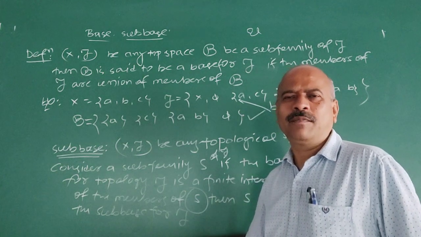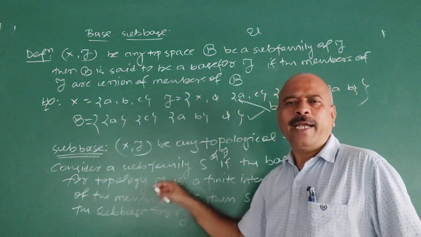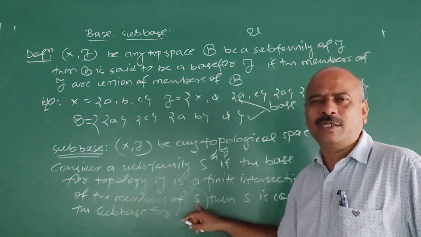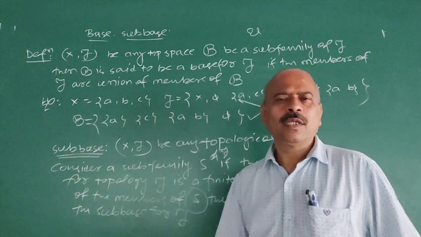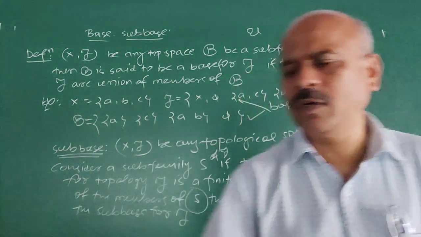Two things are here: there is a base for topology 2, and that base is finite intersection of the members of S. Then this subfamily S of 2 is called subbase for 2.